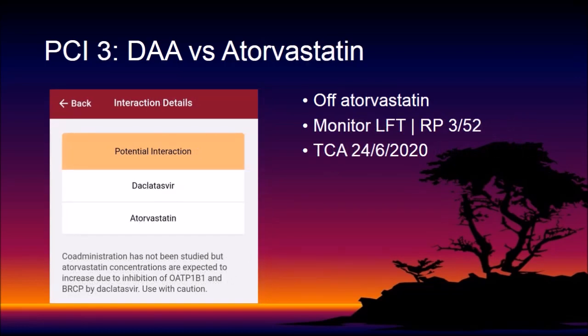The third pharmaceutical issue is the potential interaction with atorvastatin. Daclatasvir may inhibit OATP 1B1 and BCRP and consequently augment the atorvastatin concentration. Liverpool suggests to use with caution. The specialist decided to stop atorvastatin and perform liver and kidney function tests in 3 weeks' time. Mr. HC will come back and consult the doctor a month later.